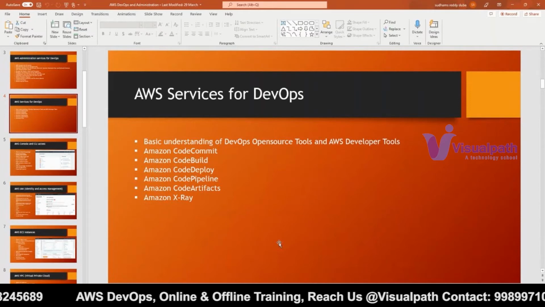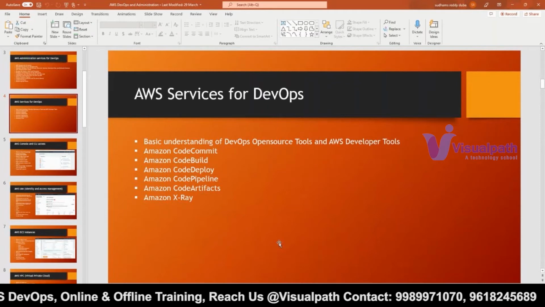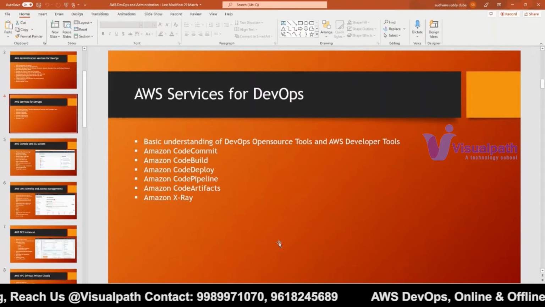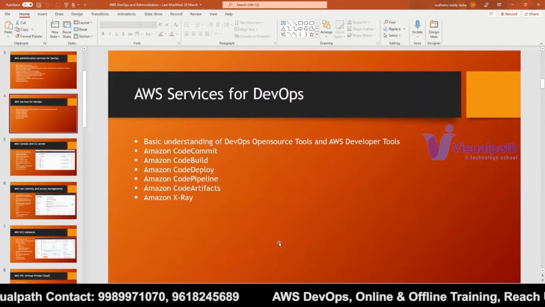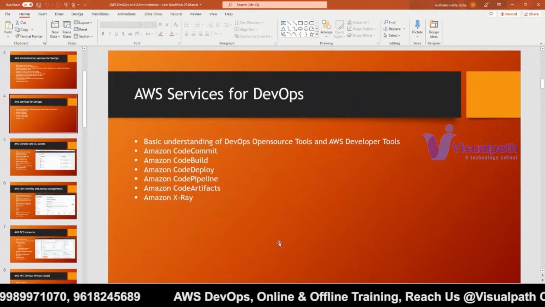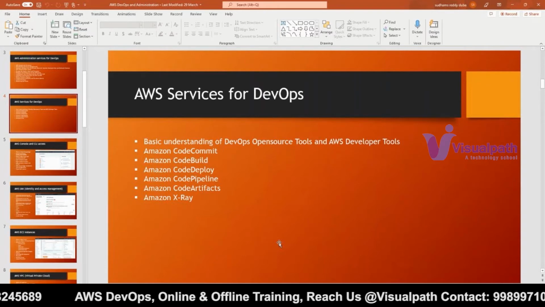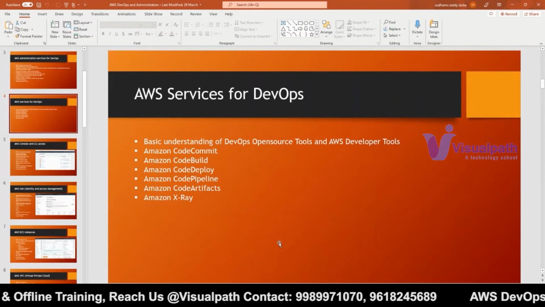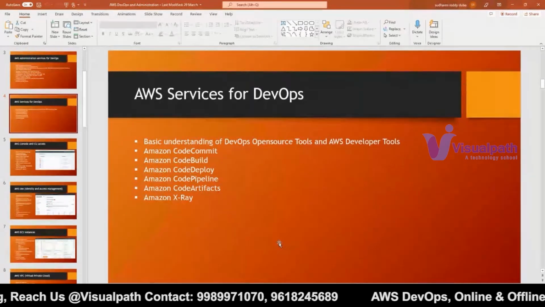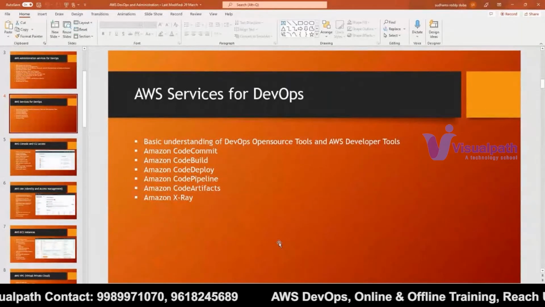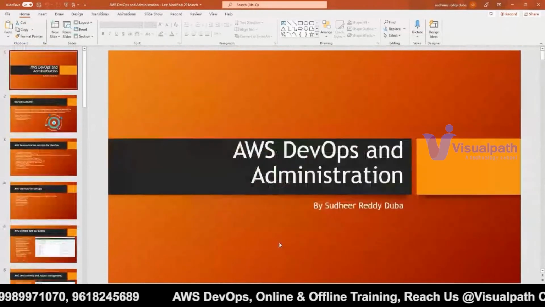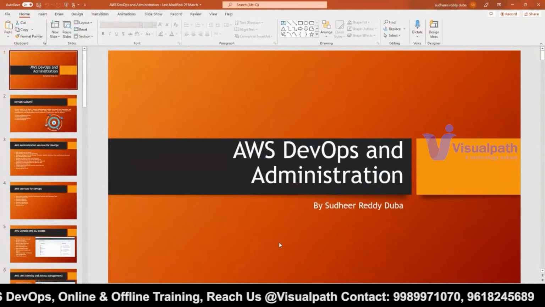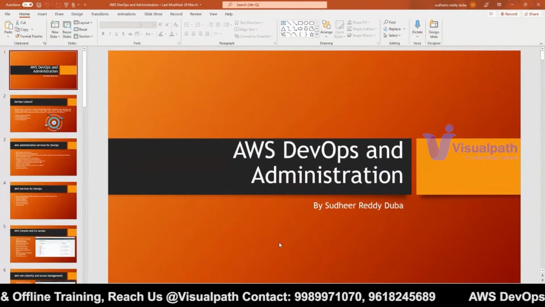Okay, then CodeBuild. If you want to do some continuous integration, we have a service called CodeBuild. Okay, so in the actual session, we will understand what is continuous integration and all. Okay, and then we have CodeDeploy, and we have CodePipeline, and we have CodeArtifact, and then X-Ray. Okay, so this will be the last topics related to our AWS DevOps services. Okay, so this is the entire syllabus we are looking for: Linux, shell scripting, AWS administrative services, Terraform, Ansible, Jenkins, and then AWS DevOps.